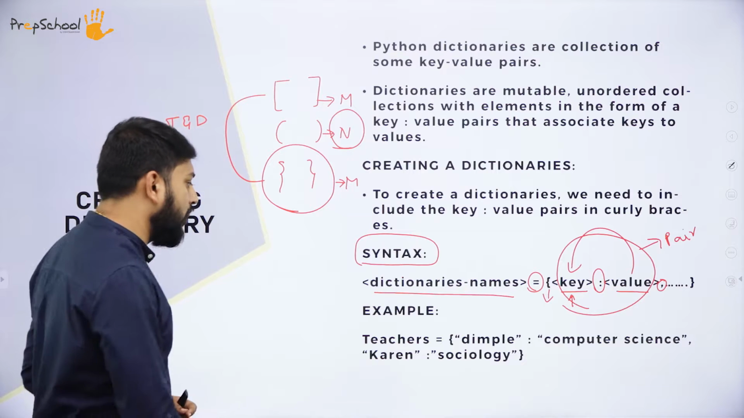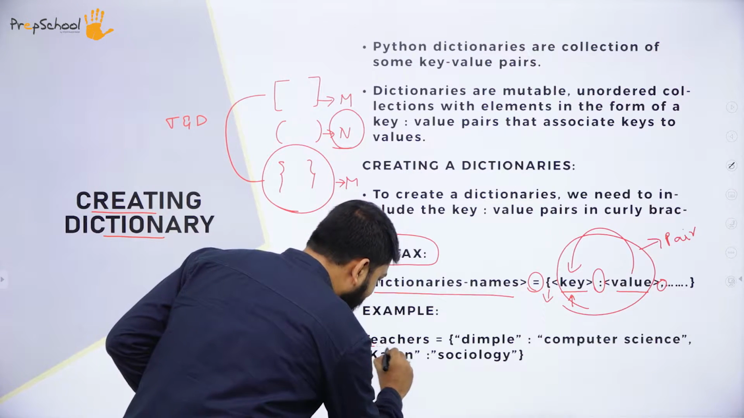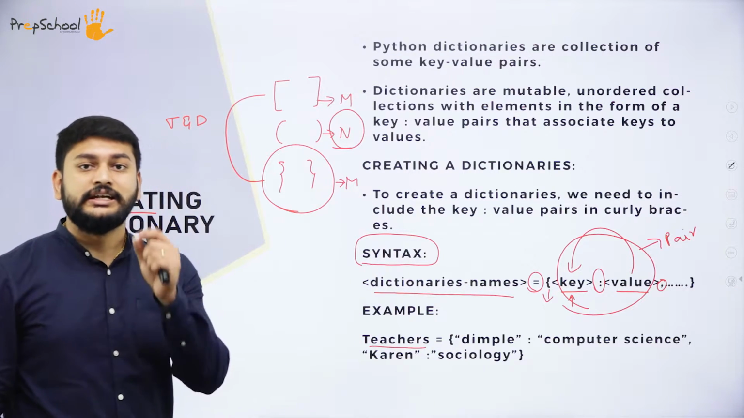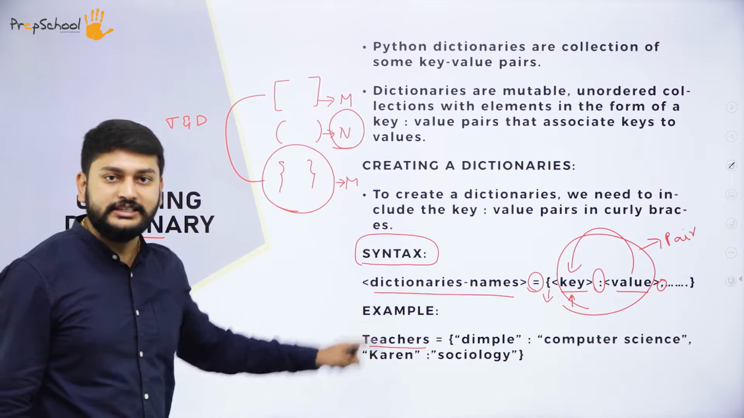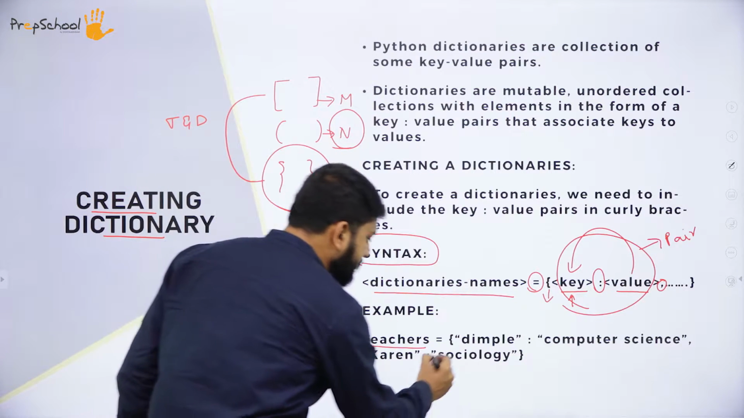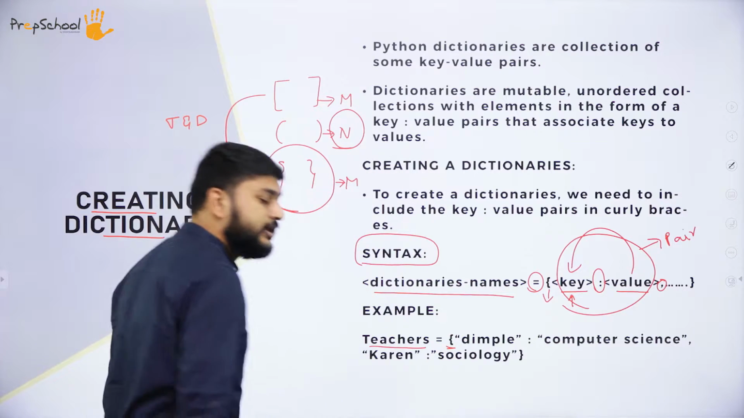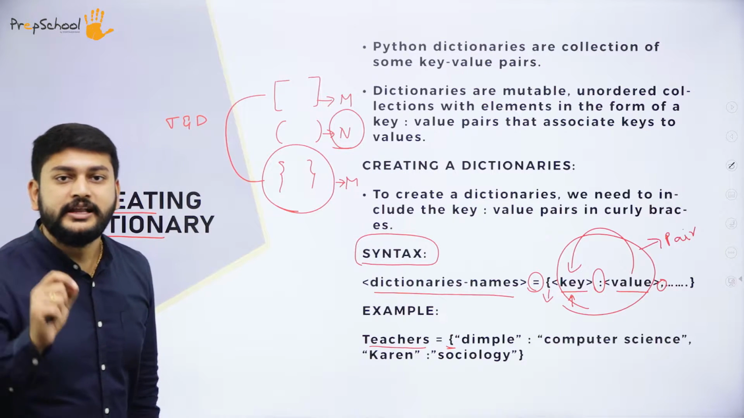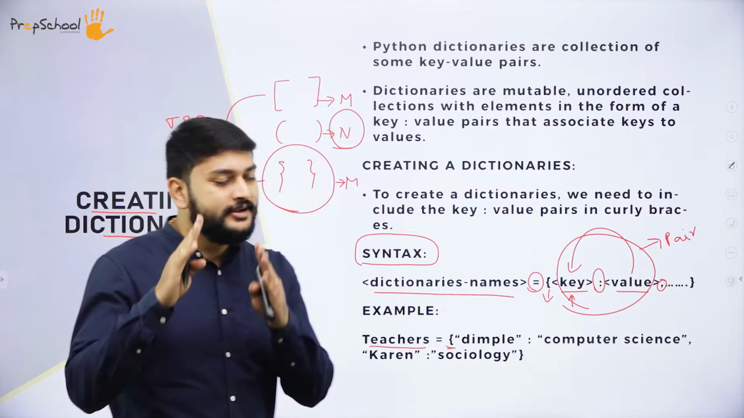Let's take an example now. What is the dictionary name in this example? The name of the dictionary is teachers. Then after that, my dear students, you need to observe, I'm using the curly brackets to create the dictionaries.